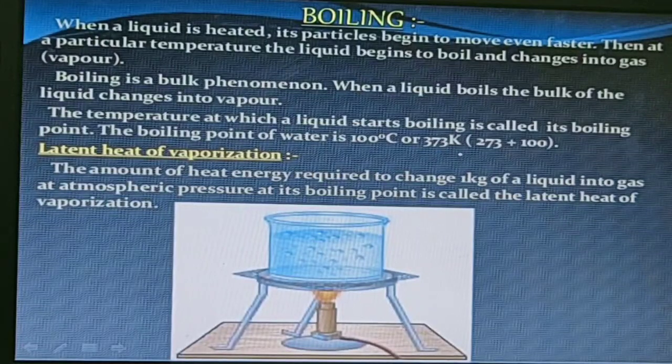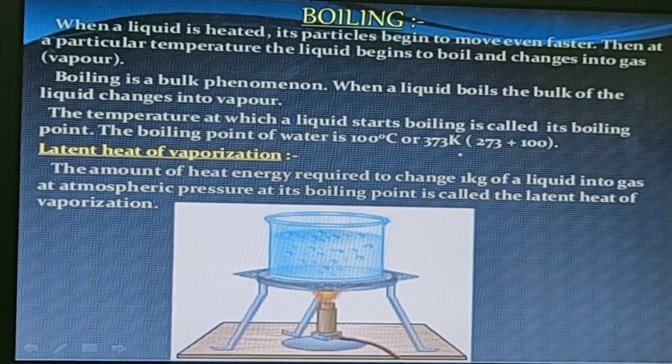The temperature required at 1 atmospheric pressure is known as the latent heat of vaporization. If you want to convert a liquid into vapor, the standard definition is to calculate for 1 kg of liquid into gas. All the liquid will be considered in kgs. Now, 1 kg of liquid converted into gas at a certain atmospheric pressure, whatever heat is required, is known as latent heat.